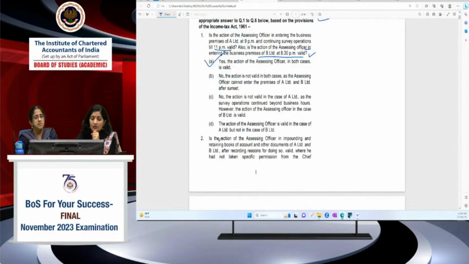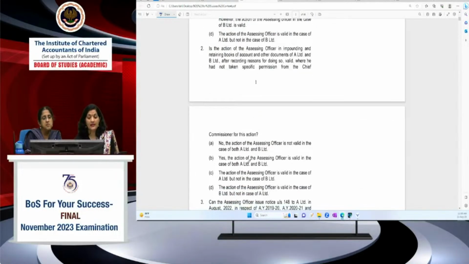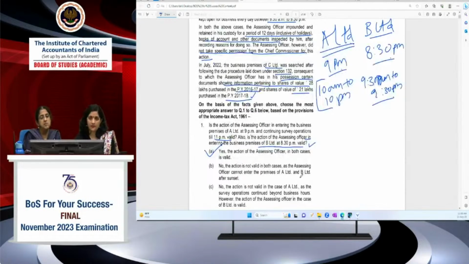Then in the second question: is the action of the assessing officer in impounding and retaining the books of accounts and other documents of A Limited and B Limited, after recording the reasons for doing so, valid, where he had not taken specific permission from the Chief Commissioner for this action? In the case of power of survey, impounding is a permissible act. You can impound and retain the books of accounts up to 15 days without any approval.